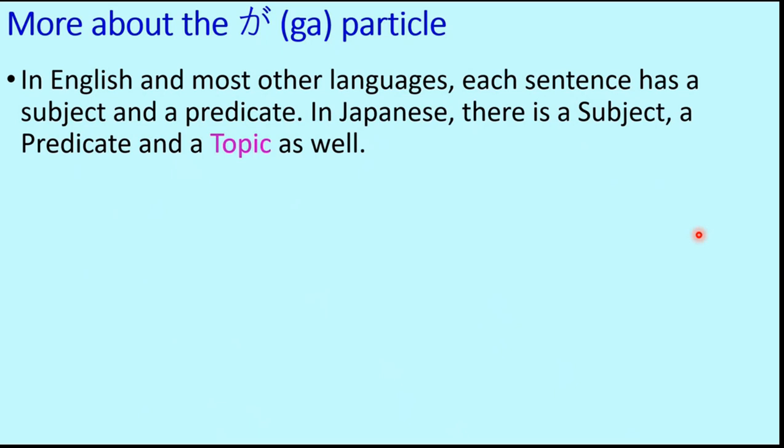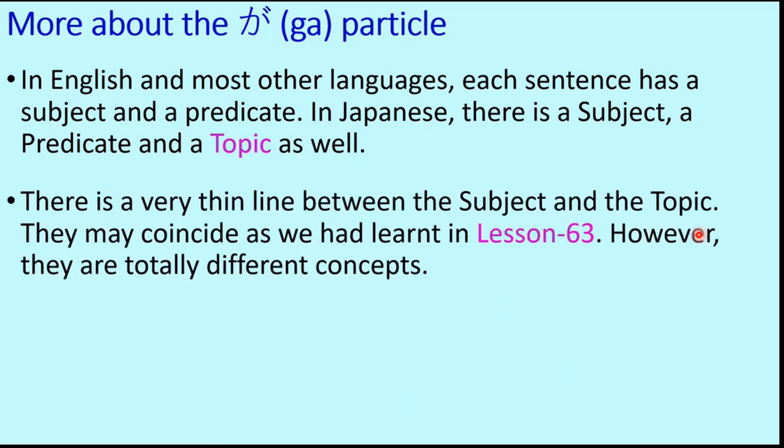And that makes it a little complicated while using the wa and the ga particles. So one is for topic, one is for subject. So let's see. There is a very thin line between the subject and the topic. They may coincide, as we had learned in lesson 63. However, they are totally different concepts.